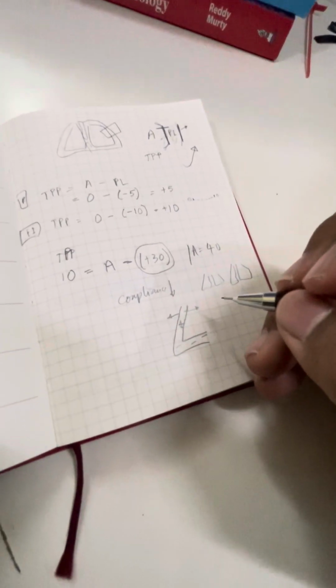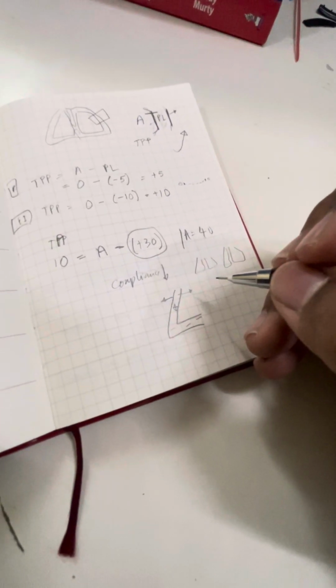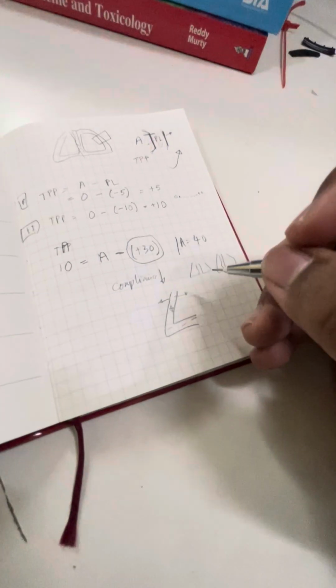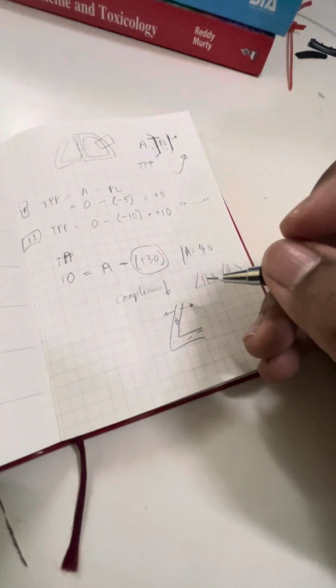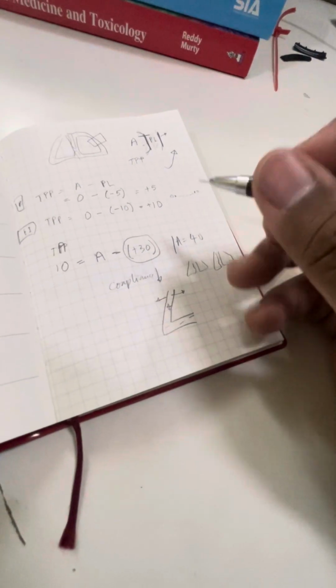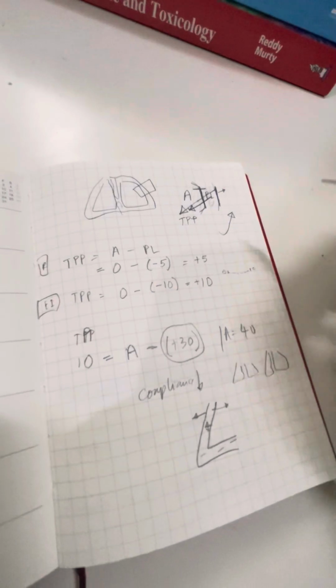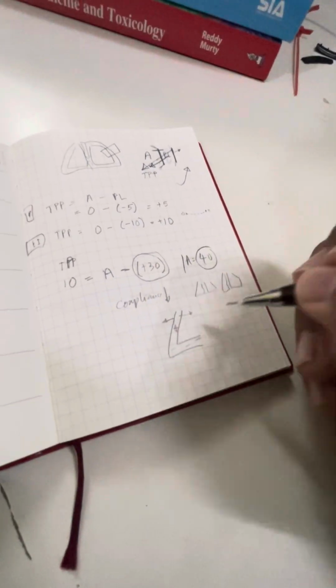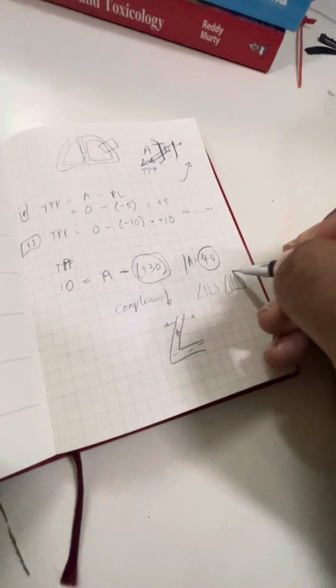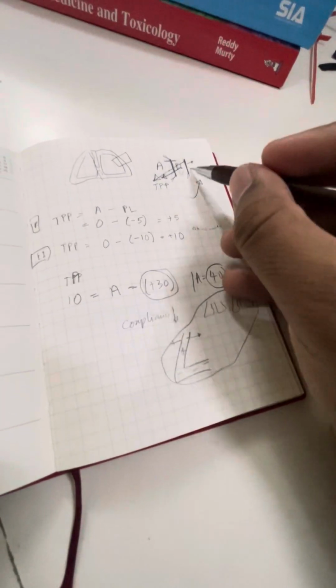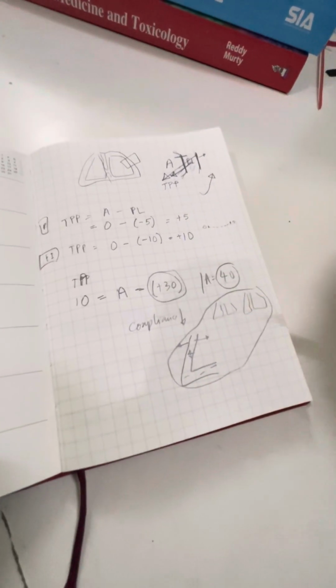That was one. Now imagine you are doing expiration very forcefully. So if you are expiring very forcefully, this will come here, so this will also come here. So here it becomes around plus 30. So alveolar will be 40. Now this concept we will have to add. Force expiration, we got the plus 40.